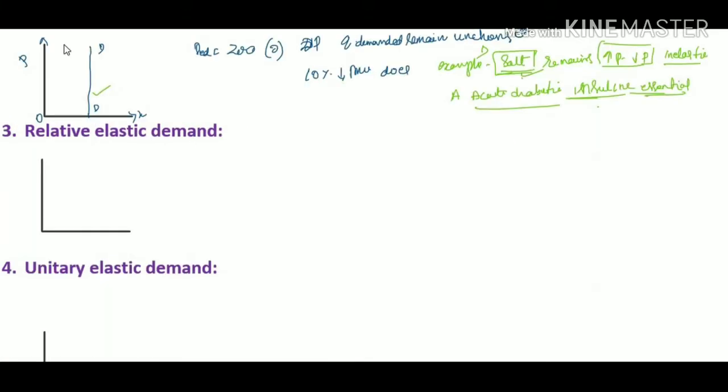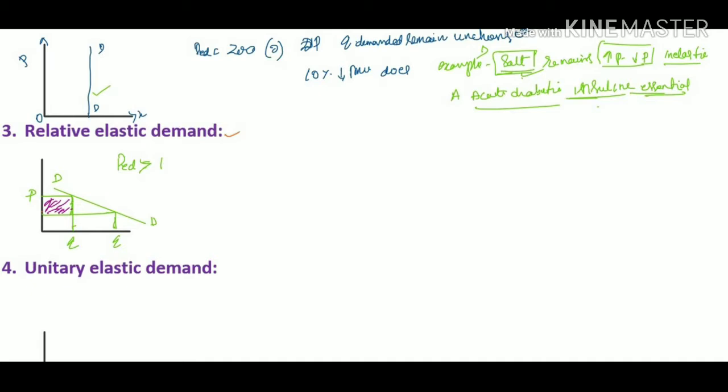The third one is relatively elastic demand. If the price elasticity of demand is more than 1, then it is called relatively elastic demand. Here the percentage change in demand is greater than the percentage change in price, so the price elasticity of demand is greater than 1. The slope of the demand curve and the area show the percentage change in demand. The percentage change in demand is greater than the percentage change in price.